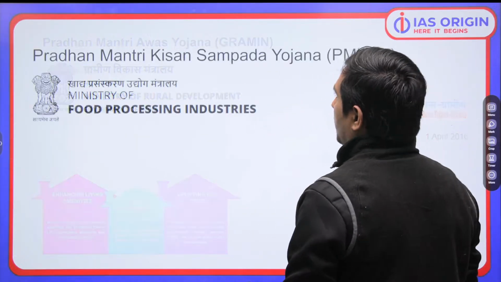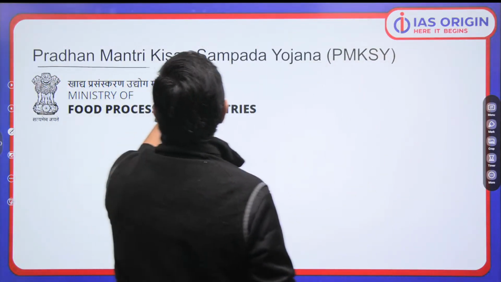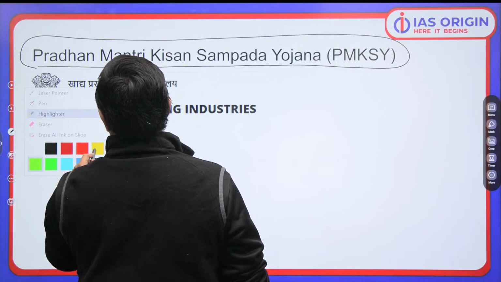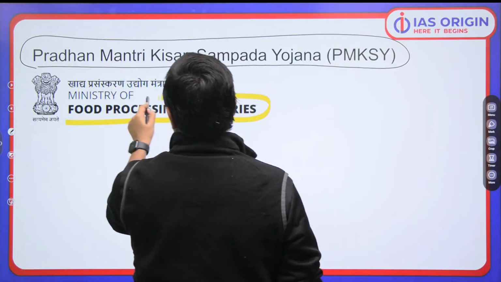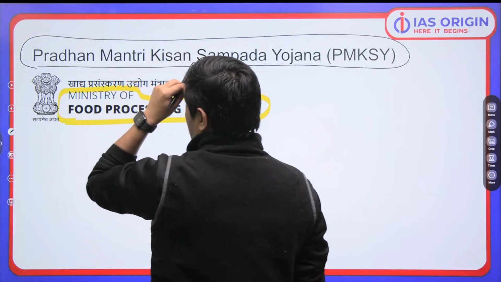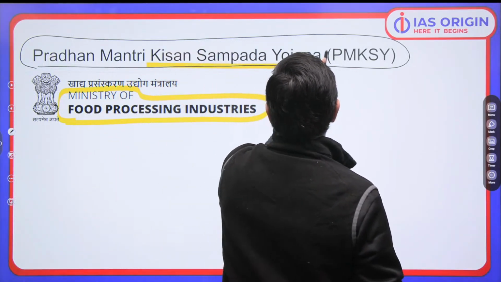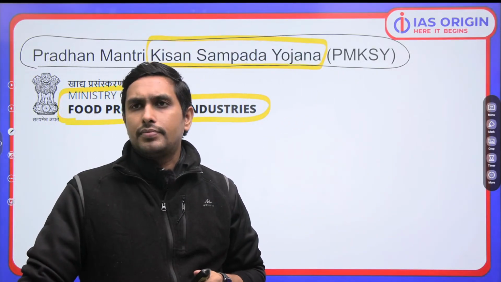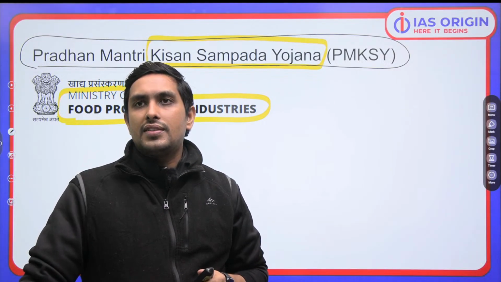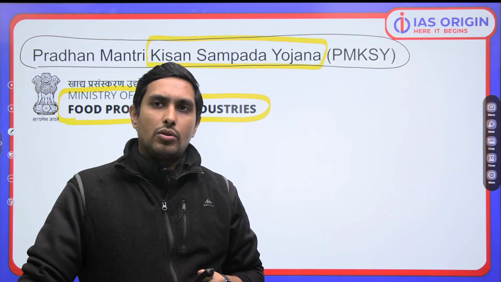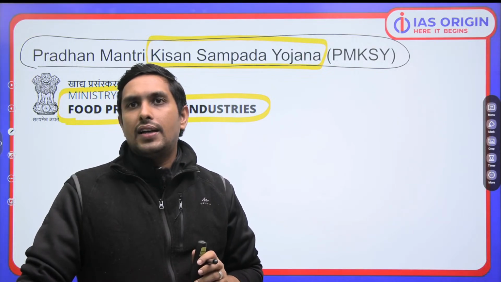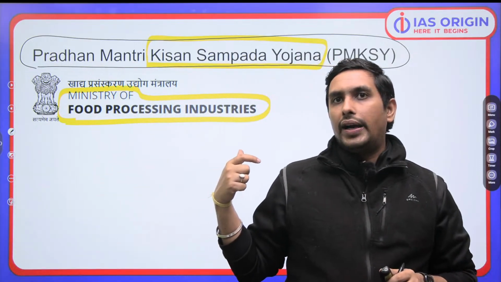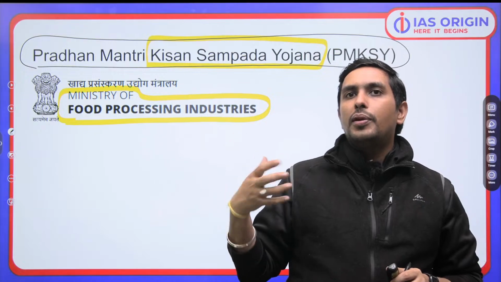Okay. Now we talk about Pradhan Mantri Kisan Sampada Yojana. Very important this is. So first of all, you got to understand it is Ministry of Food Processing Industry. Now that is the first question which will come regarding Pradhan Mantri Kisan Sampada Yojana. Kya hai? What is Kisan Sampada Yojana? It is related to food processing. Okay. Now this scheme again has been in a lot of news, so we'll certainly be talking about that. But first of all, you got to understand that PM recently appreciated this scheme. Why? Because ultimately it is transforming food processing sector in India.